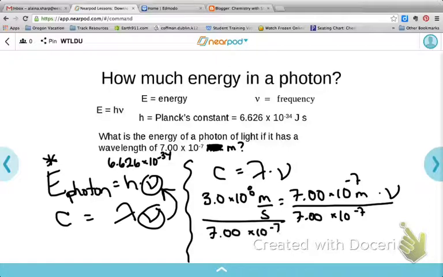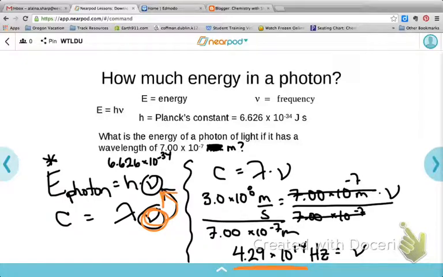Meters would cancel, and according to what I calculate there, that means that my frequency comes out to be 4.29 times 10 to the 14th hertz. So since I know the frequency now, I can plug that into my frequency right up here. So I found the frequency there. It's 4.29 times 10 to the 14th. I'm just going to plug that in up top. So I'm going to clean this up a little bit here.